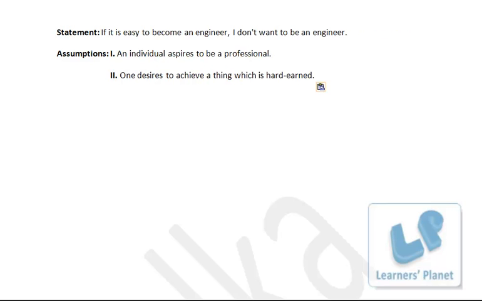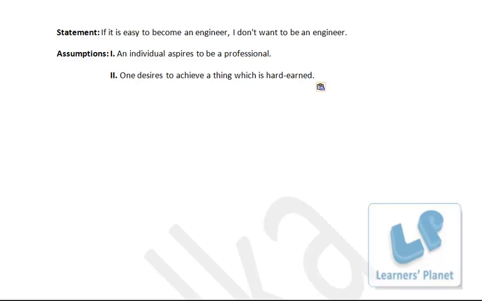Statement: if it is easy to become an engineer, I don't want to be an engineer. The assumption, first, an individual aspires to be a professional. See this, an individual aspires to be a professional, it is a general assumption, but it is not implied from the statement, right? I want to be something, you want to be something in your life, but that's a very generalized assumption, and it is not implied from this statement.